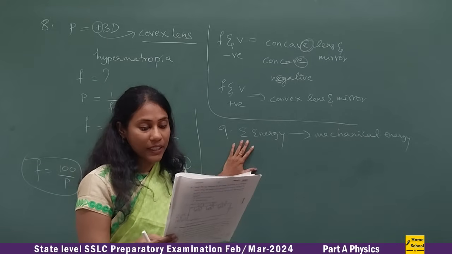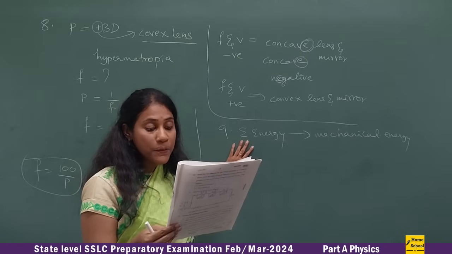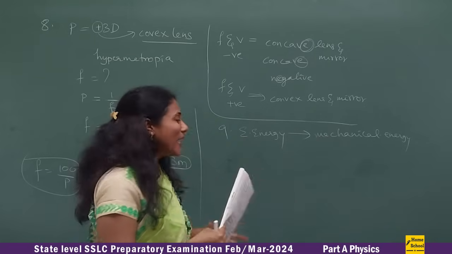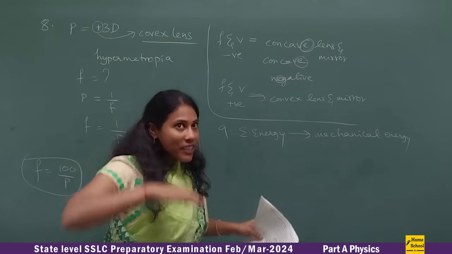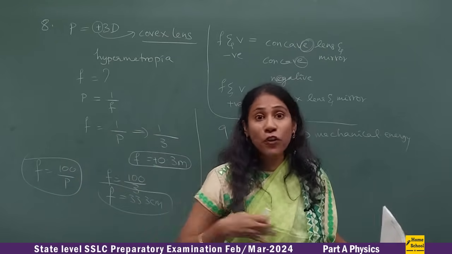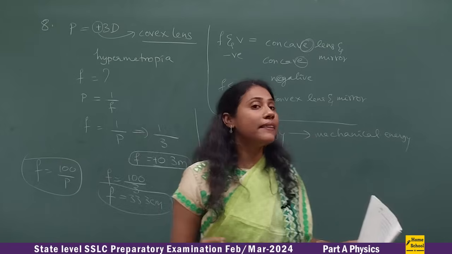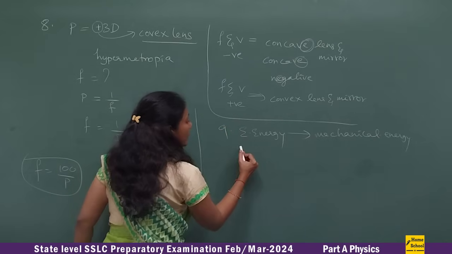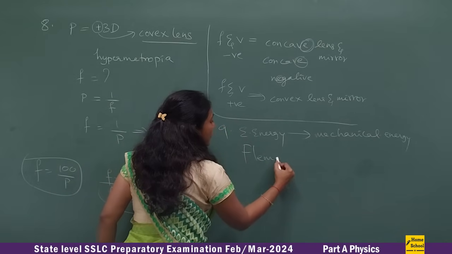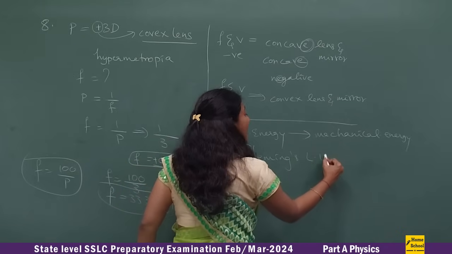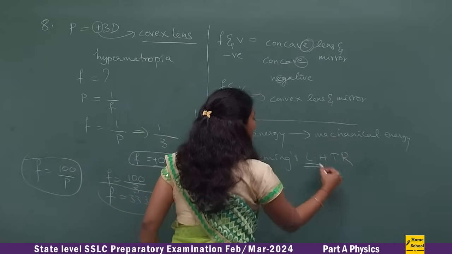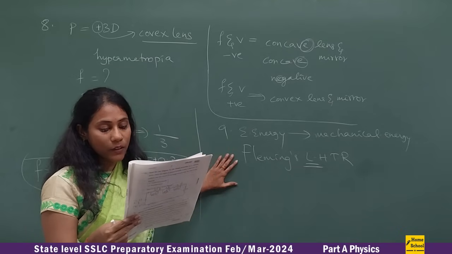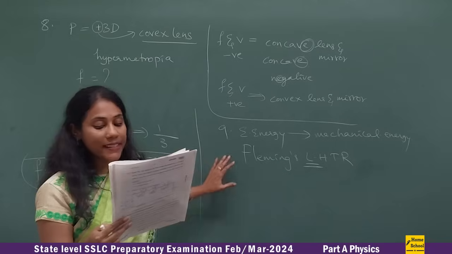Fine. State the rule that helps to detect the direction of mechanical force on a conductor in the electric motor. That is, which is the rule with which you can find out the direction of force if you know the magnetic field and current direction? That rule is Fleming's left hand rule, right? So what is the rule they are asking? Just mention Fleming's left hand rule. Very important.